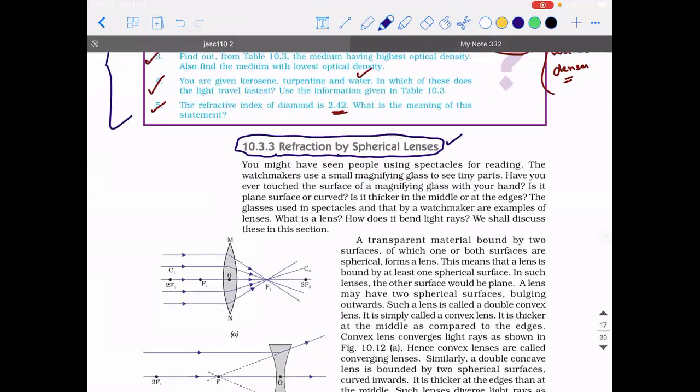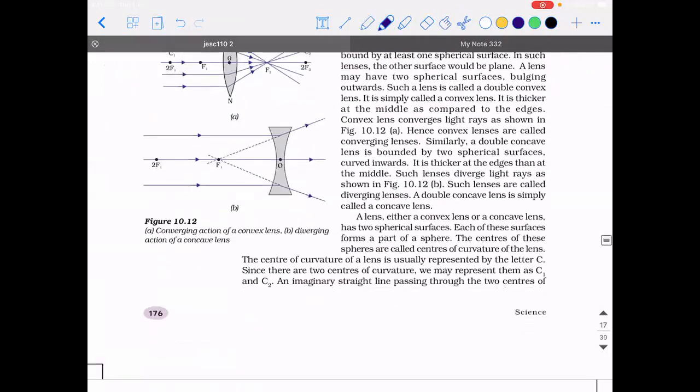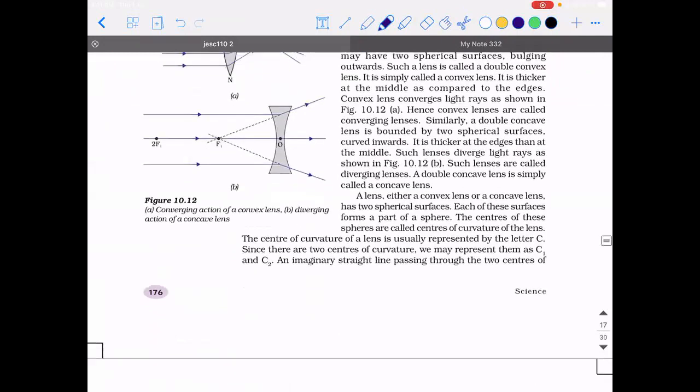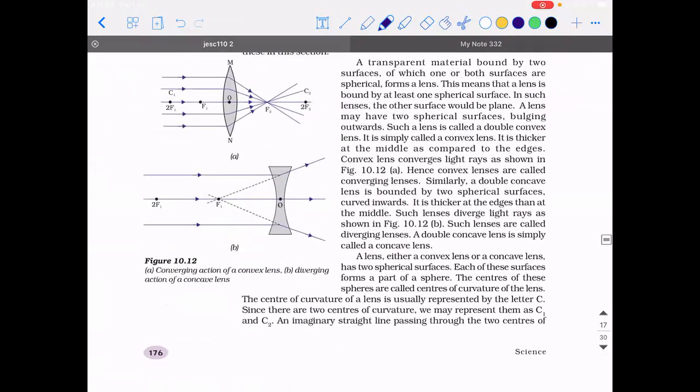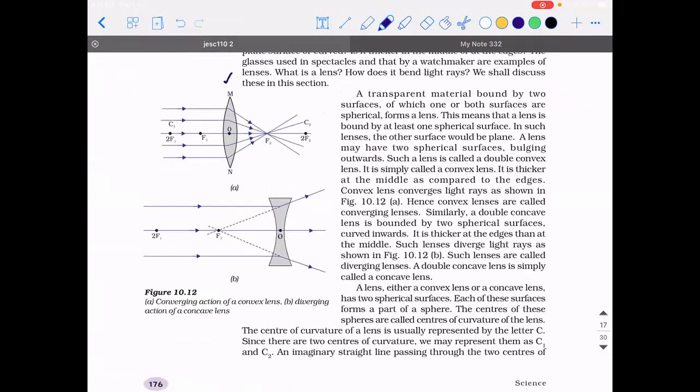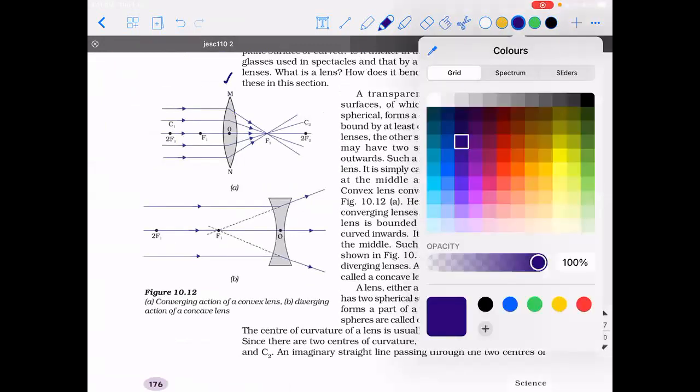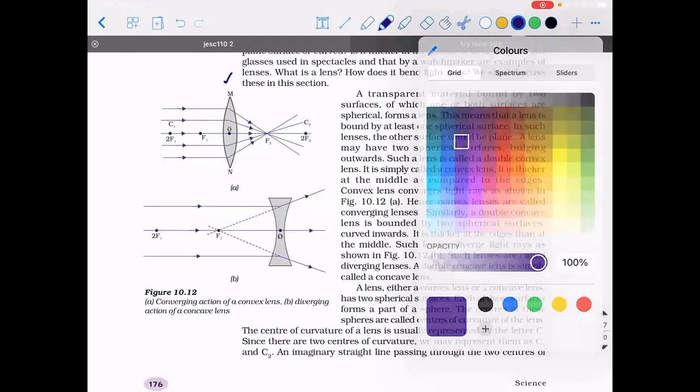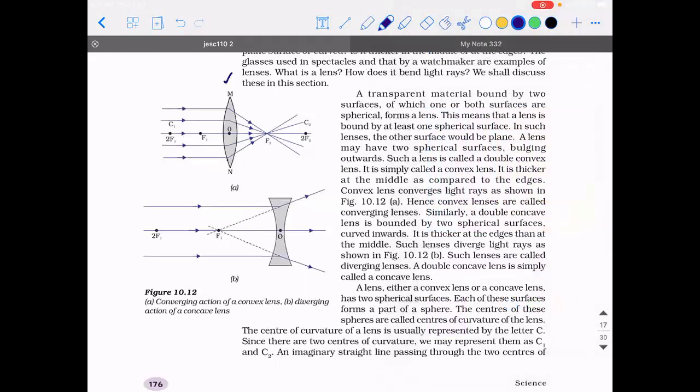But before that, we need to see what are all the different parts of the lens. Okay. So basically, a lens has two spherical surfaces, right? Guys, if there is any issue with respect to my voice, please let me know immediately, okay? If there is any breaking or something like that, please let me know immediately.